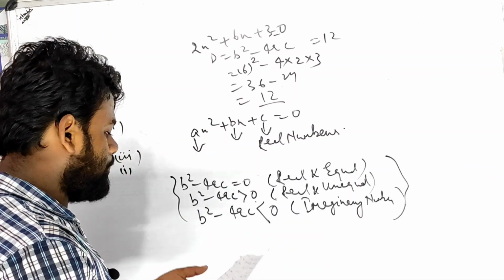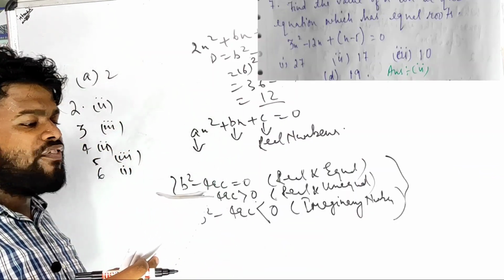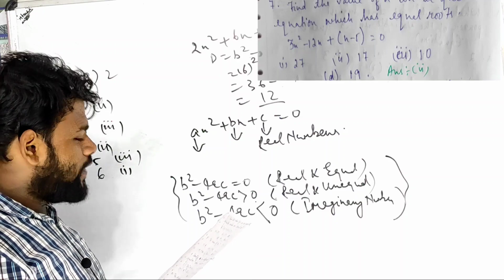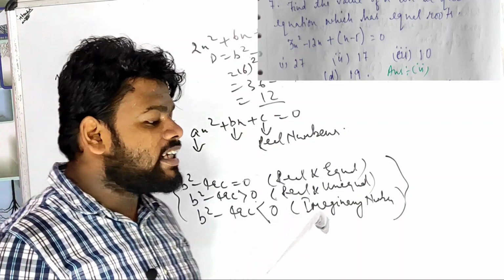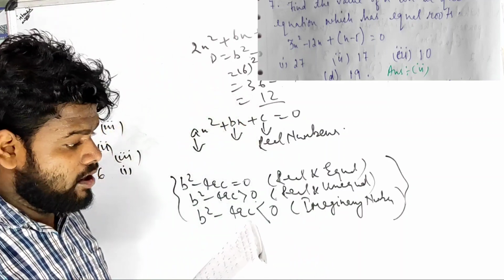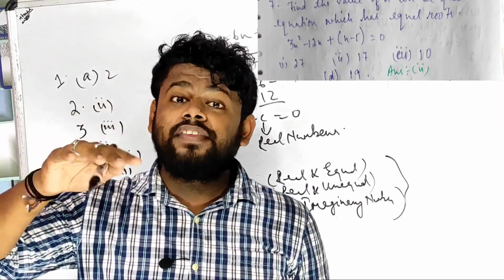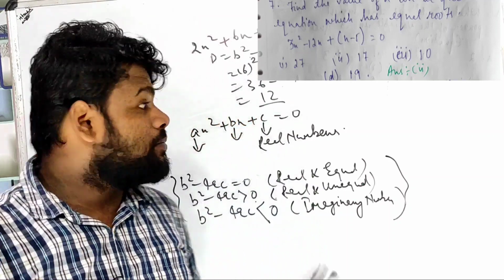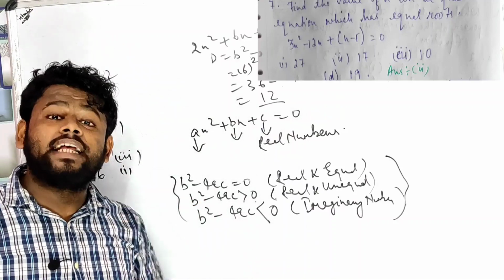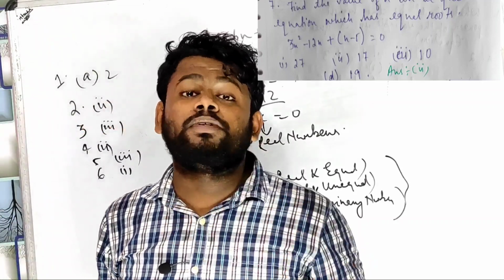Chalo, let's see. Find the value of n. Oh my goodness. Find the value of n in a quadratic equation which has equal roots. Yeah. We have to find the value of n. Equal roots. If there is a topic of roots, that means you should know the nature of the root. What is the nature of the root? That is the discriminant. D is equal to b square minus 4ac.